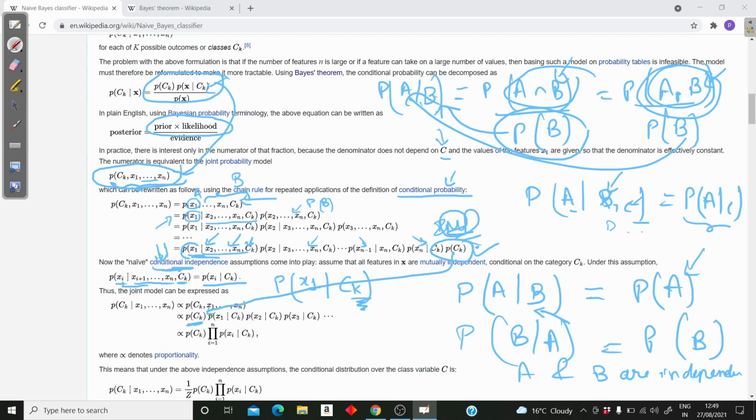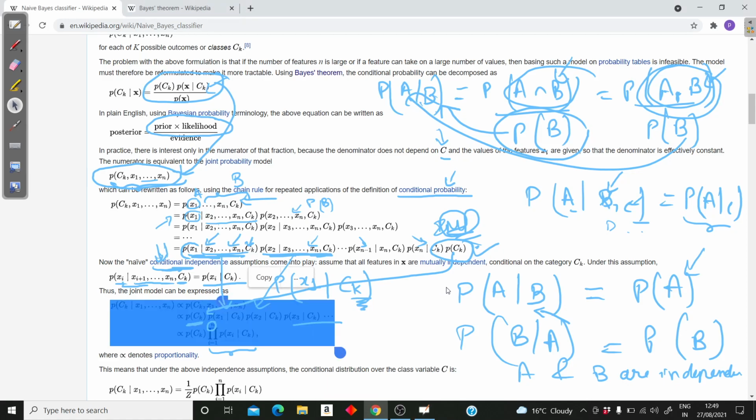Now we are writing everything in simplified terms based on the assumption of conditional independence. So this can be written as x1 given ck, x2 given ck and so on. In general, this is a product sign, so it's the product of xi given ck, and let's say we have n number of features, so it will be xi given ck, product of all the terms from i equals 1 to n.